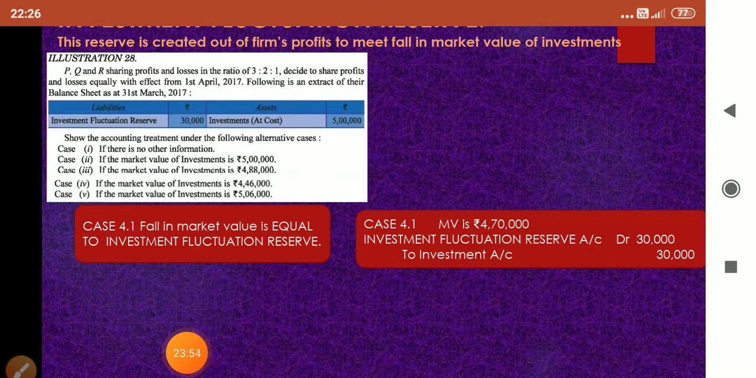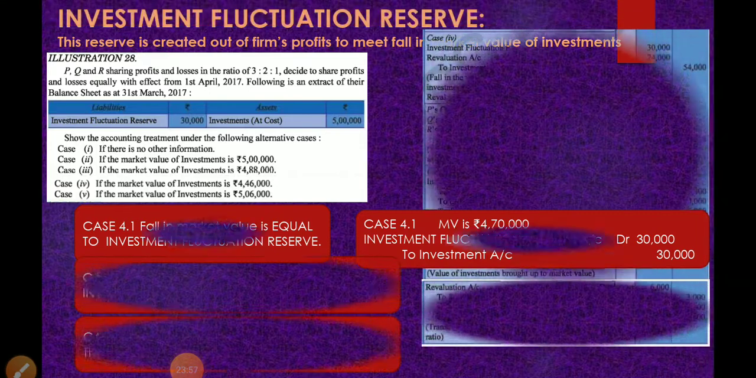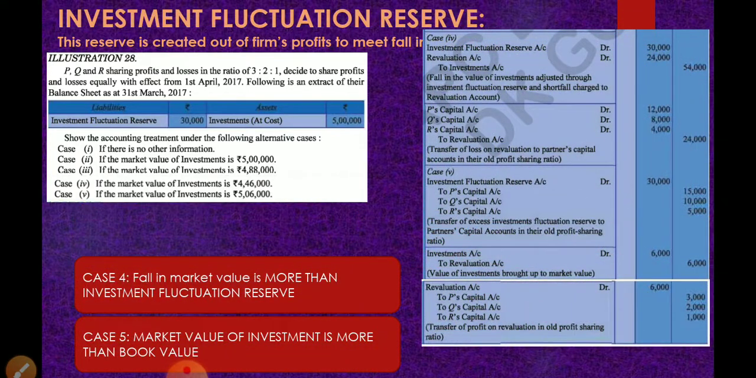Okay, children, understood? So let us go to the next case. The market value of investment is 4,46,000. So what is the heading that I have given? Fall in market value is more than investment fluctuation reserve. Which means the loss is more and the reserve amount is less. Then the balance will be transferred from revaluation account.